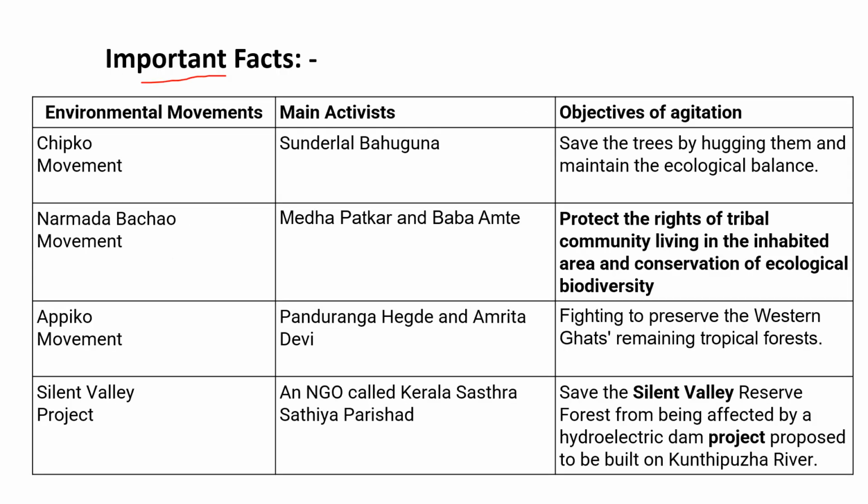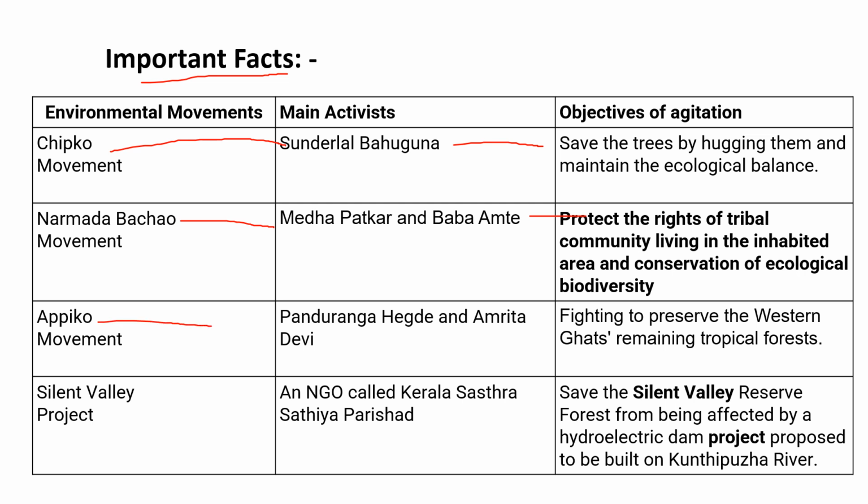Now some important facts about the environmental movements, main activists, objectives of the agitations. Chipko movement, main activist is Sundarlal Bahuguna. Objective is to save the trees by hugging them and maintain the ecological balance. Narmada Bachao movement, main activist is Medha Patkar and Baba Amte. Objective is to protect the rights of tribal community living in the inhabited area and conservation of ecological biodiversity.